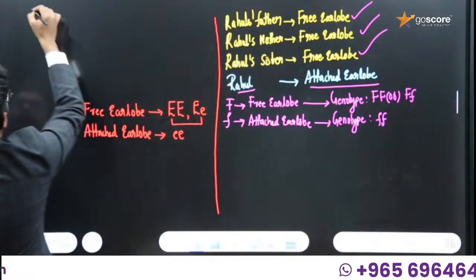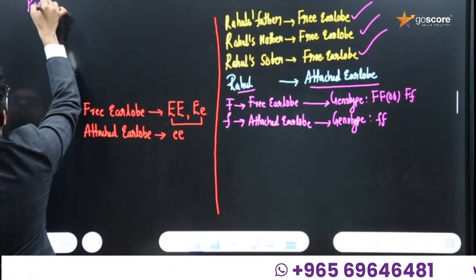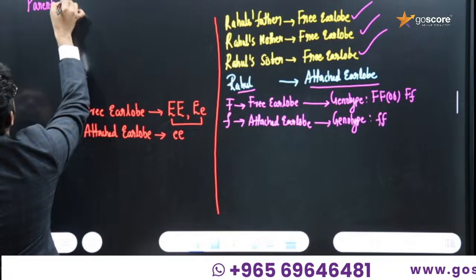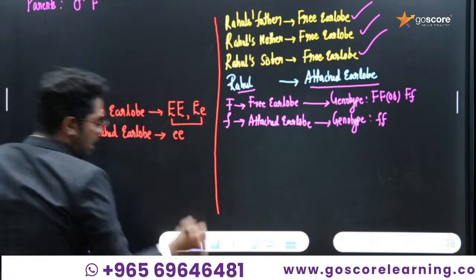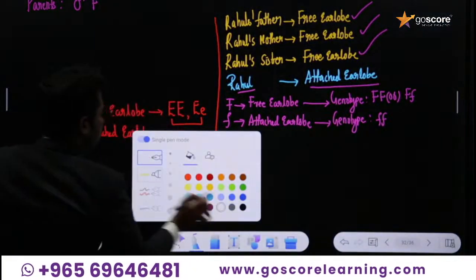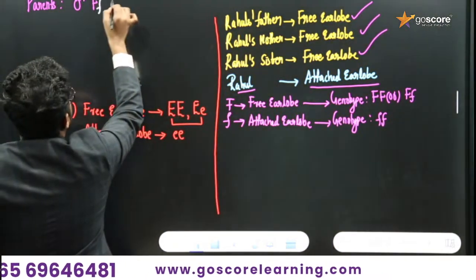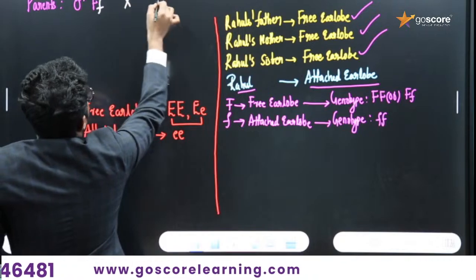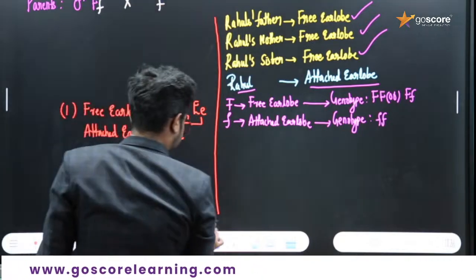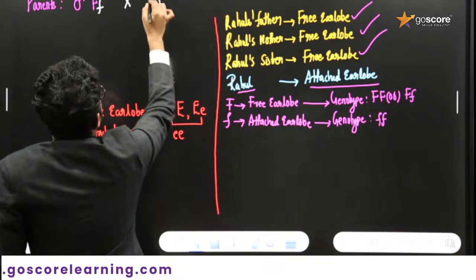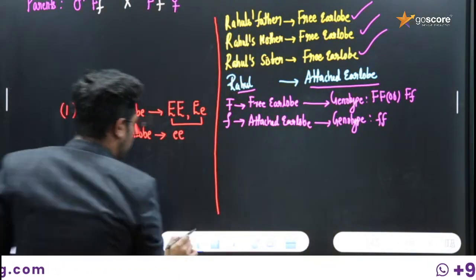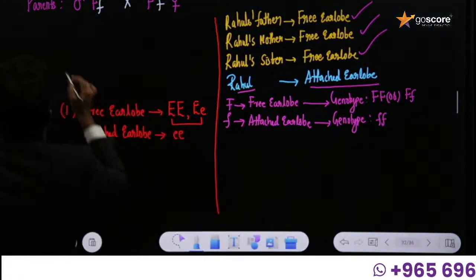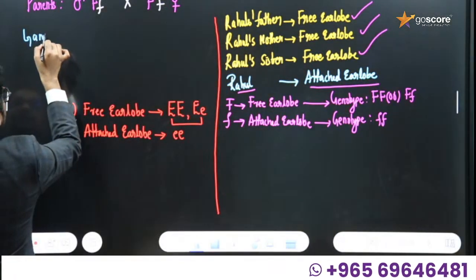Now we can go for the proof. Parents, male and female, will both have capital F as well as small f, since they are carriers.